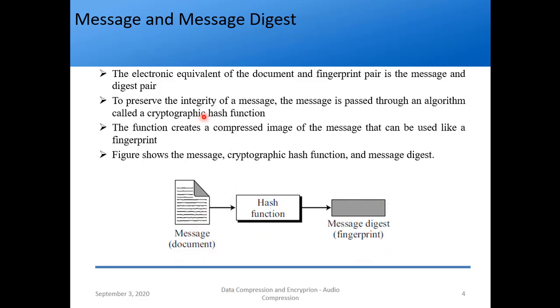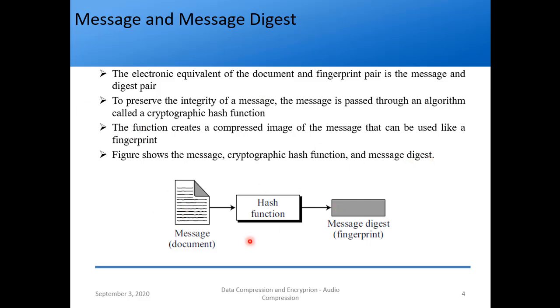So what is the hash function that we need to see? To preserve the integrity, the message is passed through an algorithm called a cryptographic hash function. Okay, so what is happening? I have the message, I give it as an input to some function which is called a hash function. Obviously the contents are changed, so I get something called a message digest, which is nothing but our fingerprint in the previous example. The function creates a compressed image of the message that can be used like a fingerprint. Okay, so the figure shows the message, cryptographic hash function, and the message digest, which we have already seen.